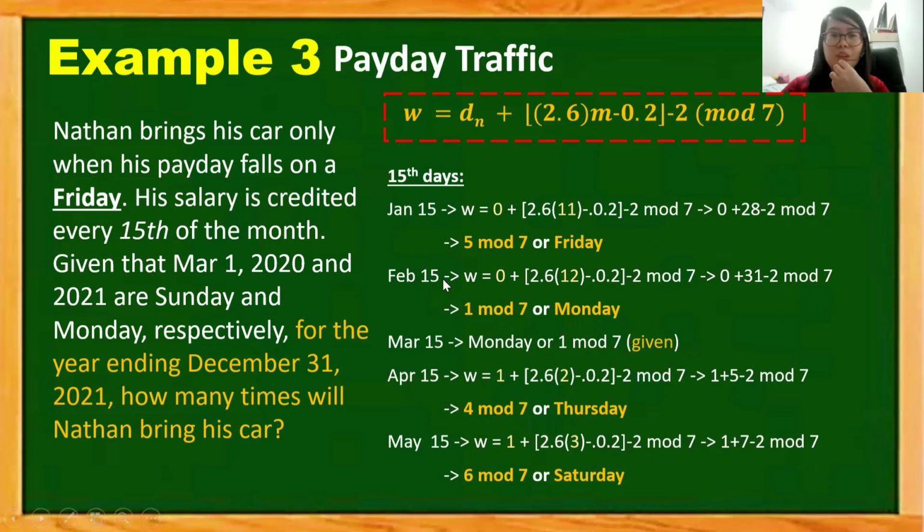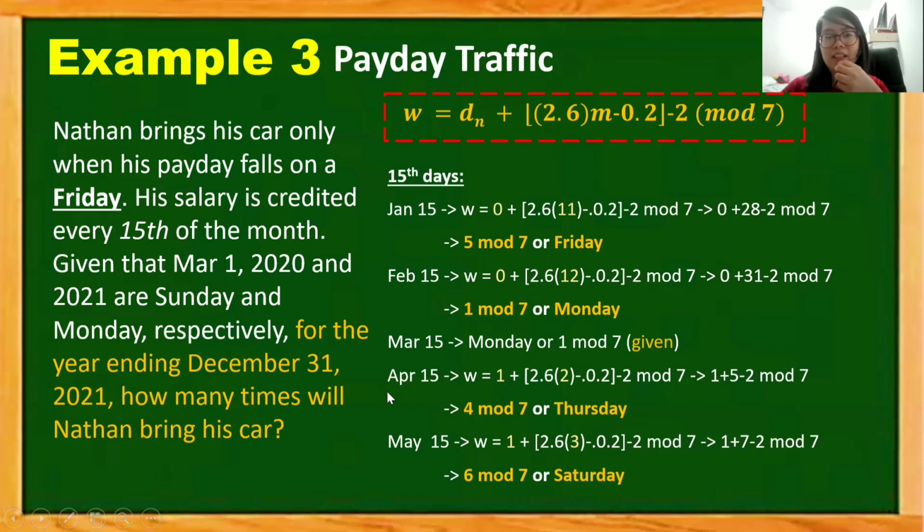On the next month, which is Feb 15, we just have to replace M with 12 since Feb is the last month of the year. Calculating for the day, we will obtain 1 mod 7, or Monday. And for March 15, it was given already and it is Monday.